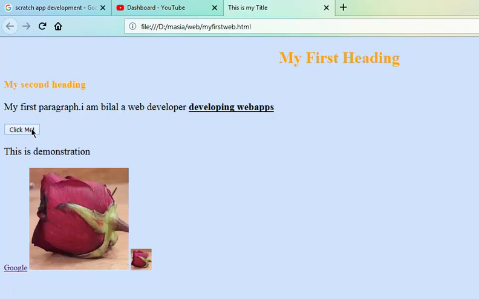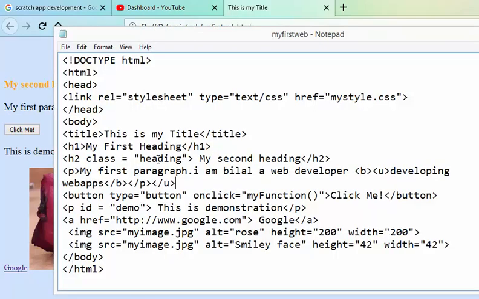But right now when I click on this button, there's no function here. I didn't create any sort of script, but you can create your button in HTML like this. So you can create your HTML button like this. This is the button here.